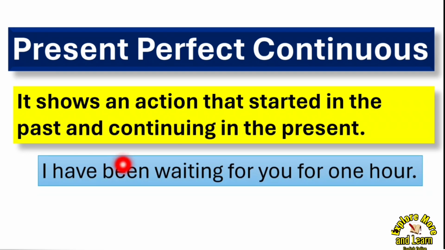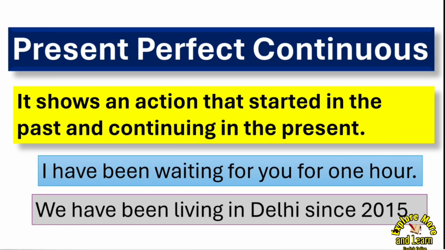So this action, waiting, started in the past. I have been waiting for you, but it's still continuing. I have been waiting for you for 1 hour. So in this way, this is the definition of this tense. You can understand it better. Now, another example: we have been living in Delhi since 2015. So this action of living there started in the past, but it is still continuing. So this is present perfect continuous.